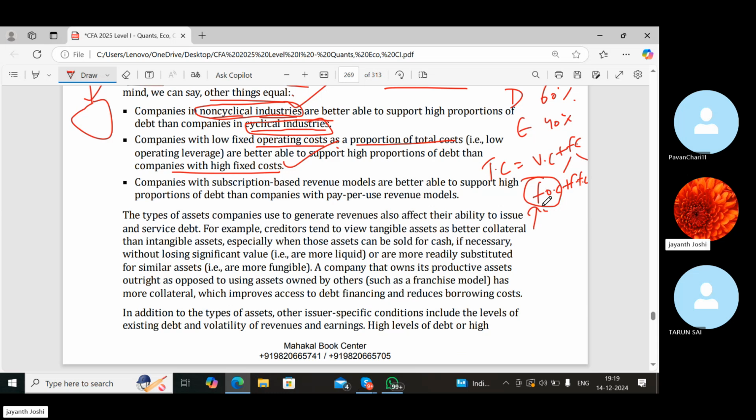Okay. See, equity also has certain side effects. Very high equity is also not good. Very high debt is also not good. Balanced equity and balanced debt is good. Very high debt, in the sense of debt covenants, means a lot of restrictions on the company to take additional capital in the form of debt finance, and it also leads to bankruptcy risk. Okay, and you have to be a consistent performer. So very high proportions of debt in the capital is also dangerous.